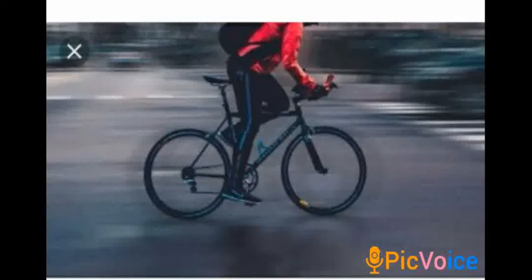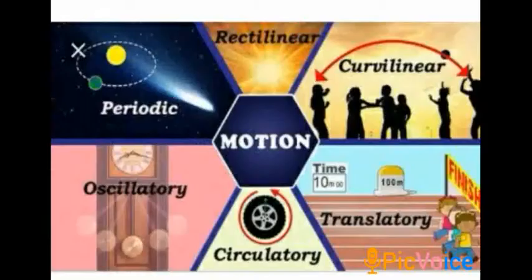Types of motions. Translatory motion. First, translatory motion. A body is said to be in linear or translatory motion if it moves in a line in such a way that every part of it moves through the same distance in the same interval of time. There are two types of translatory motion: rectilinear motion and curvilinear motion.